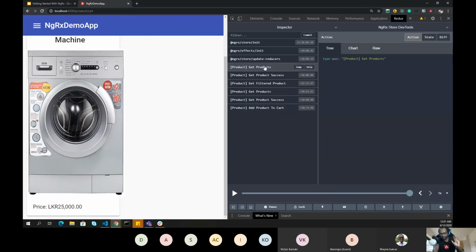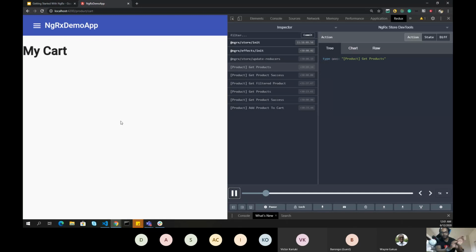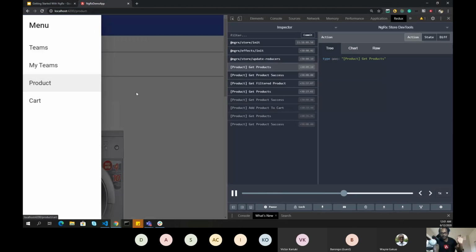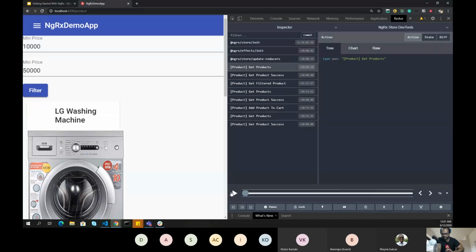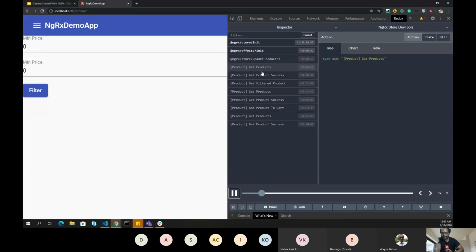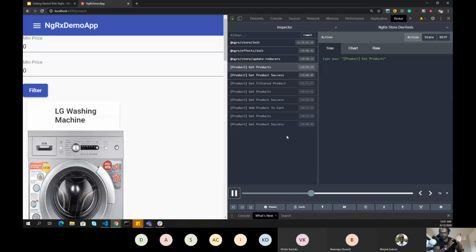The most important feature of this DevTools is time travel debugging. If there are any issues in your entire application, in the entire flow, you can just go to any action, click on this play button, and it will play the entire state and how it was updated. For example, right now I can go to product, get products, let it complete. Okay, let's go to get products, play it. And sorry, I have to come back. And now I'll see, okay, this is how my information got updated.